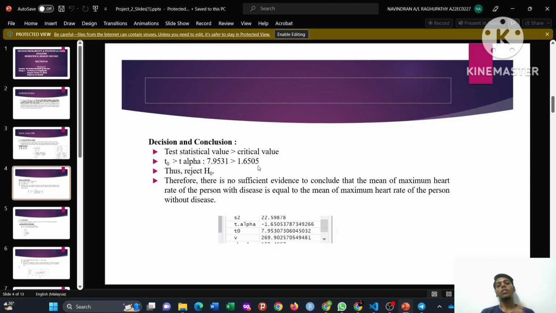Here we can see the test statistical value is bigger than the critical value. For example, here 7.9531 is bigger than 1.6, so the decision is to reject the null hypothesis. The conclusion is there is no sufficient evidence to conclude that the mean of maximum heart rate of the people with disease and without disease is equal. That's all for the hypothesis testing by two sample.